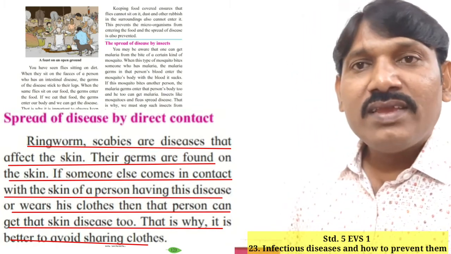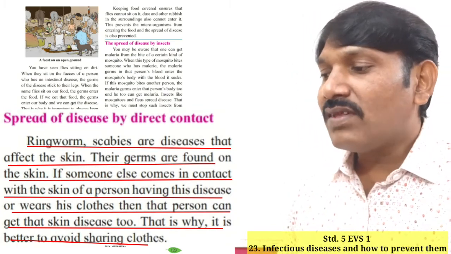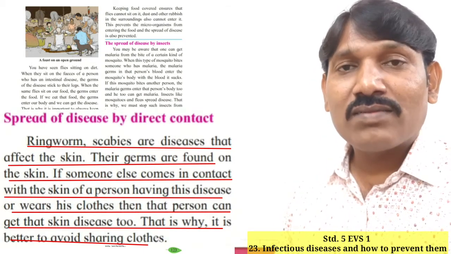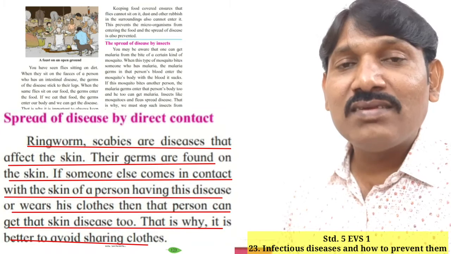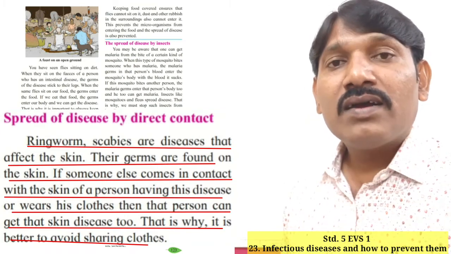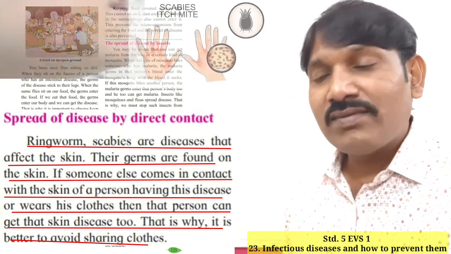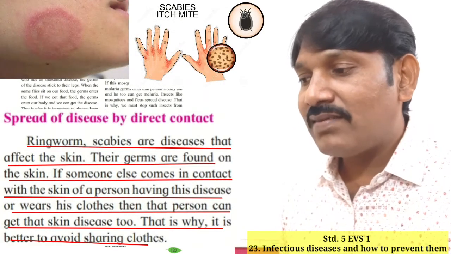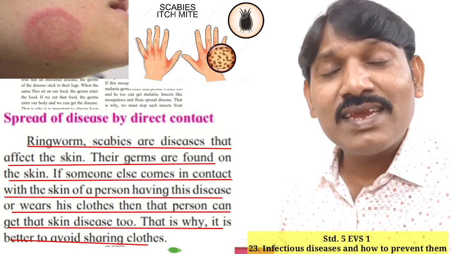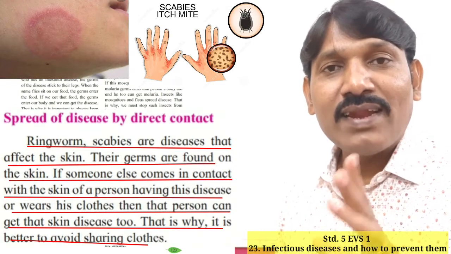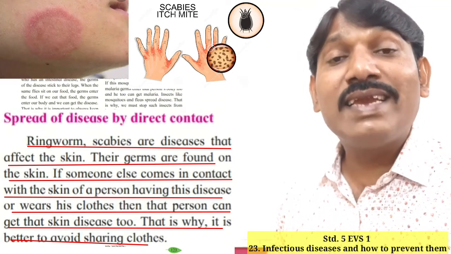Yes, student, what we are going to study now is the spread of disease by direct contact. Most of the time we can get a disease if we have contact with an infected person. That is called skin diseases. For example, ringworm and scabies are diseases that affect the skin. Ringworm we know, you can see in the picture so that you can understand. Scabies is also a skin disease.